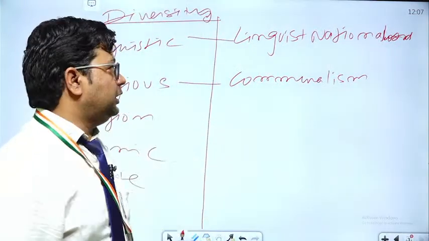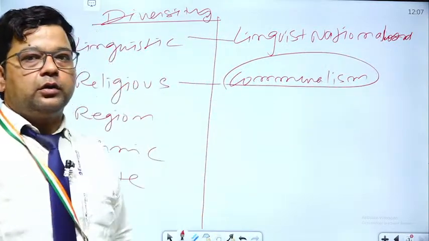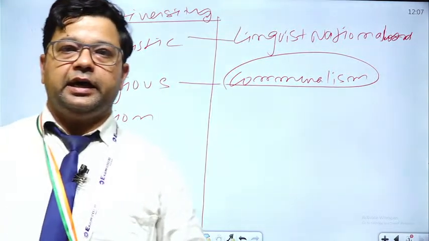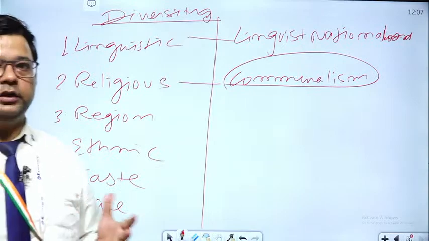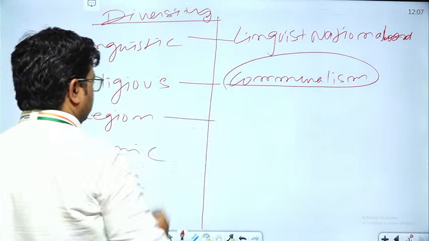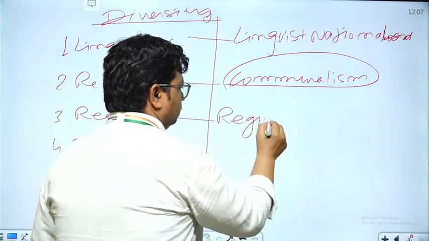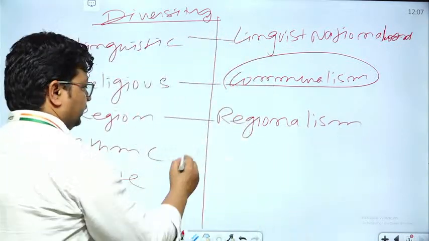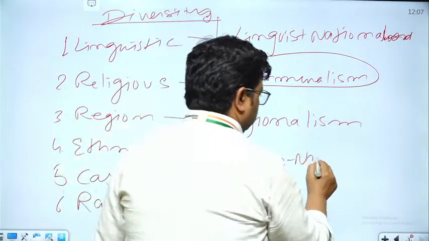This communalism has been separately mentioned by the UPSC as a separate topic under Indian society. The next diversity problem is related to the region, which is known as regionalism. Then next is ethno-nationalism.